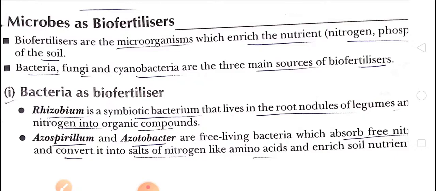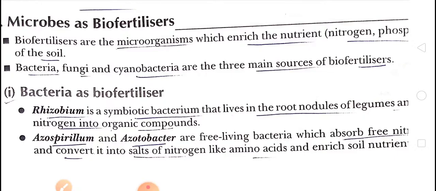In bacteria, we'll see Rhizobium, Azospirillum, Azotobacter. In fungi, children, we'll see something different: mycorrhiza. And in cyanobacteria, Nostoc and Anabaena. These play an important role in the fixation of nitrogen and increase the fertility of soil.